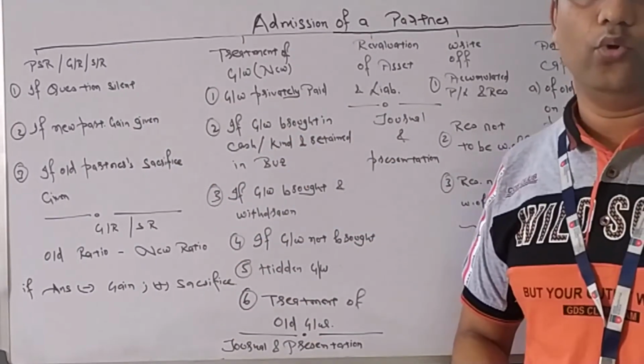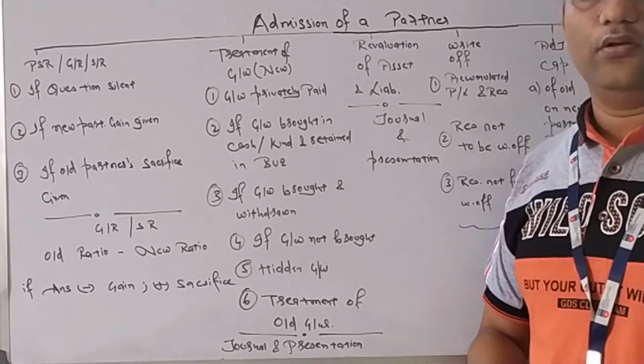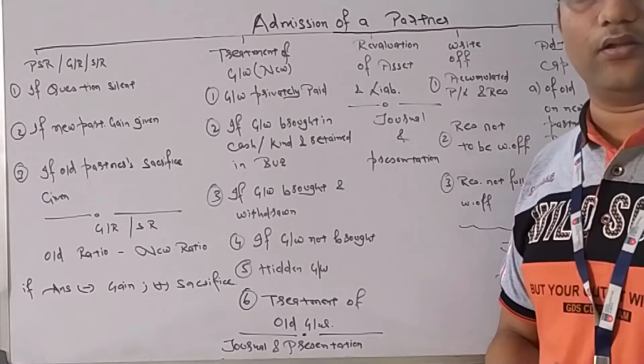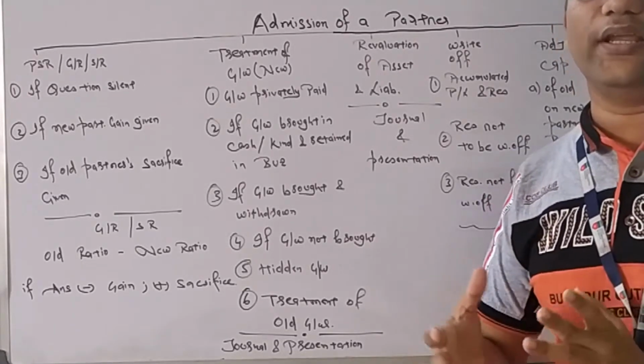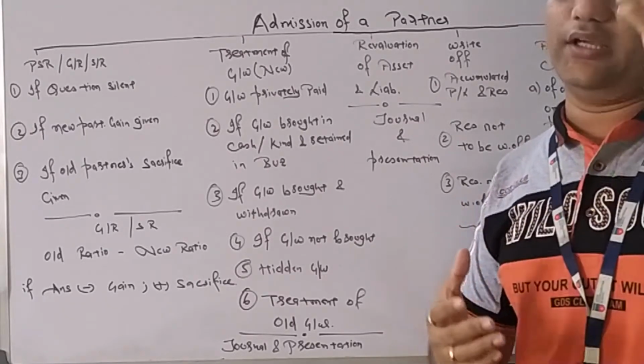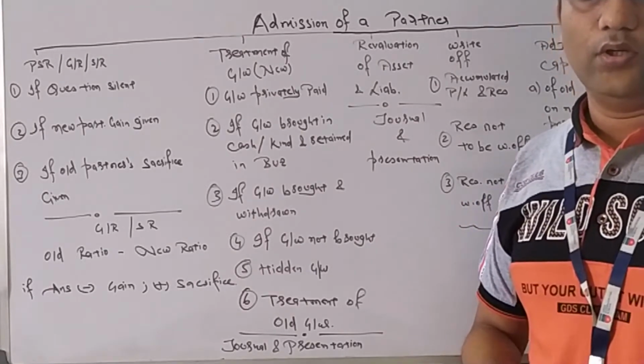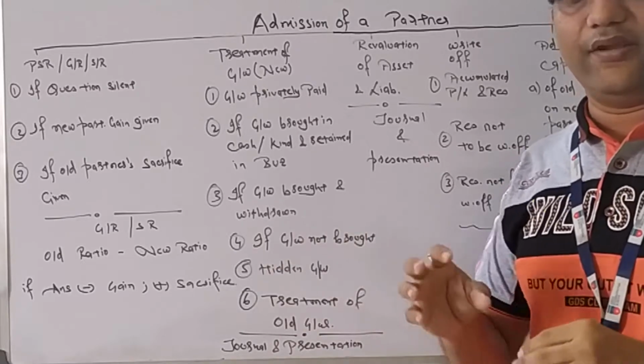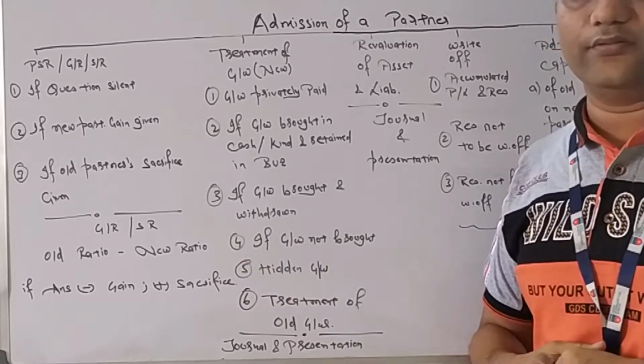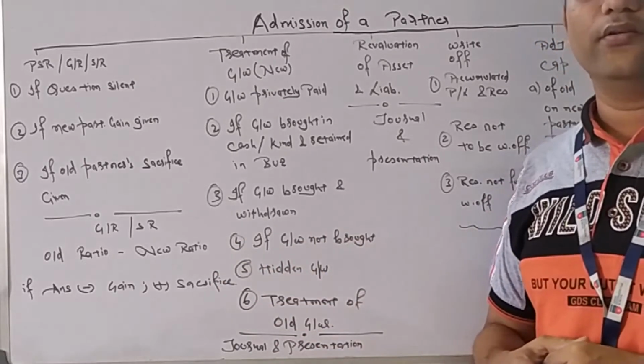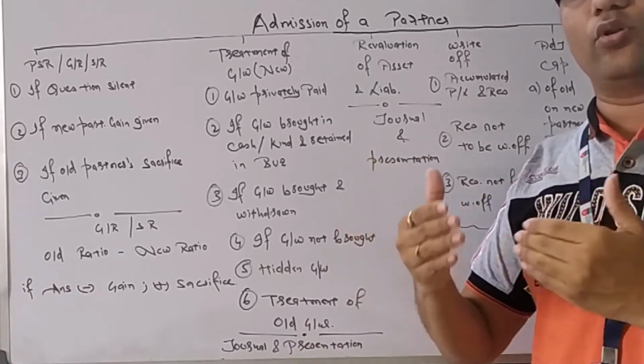As we all know, when a new partner comes in, the ratio will change among all the partners. Previously, suppose Mr. A and B were there and they were sharing a ratio in 3:2. But now when Mr. C has come, he will also get a certain part of the profit and share in losses. How to cope up with those things?